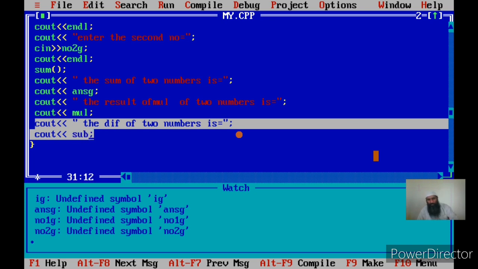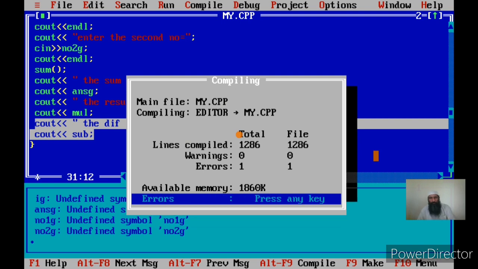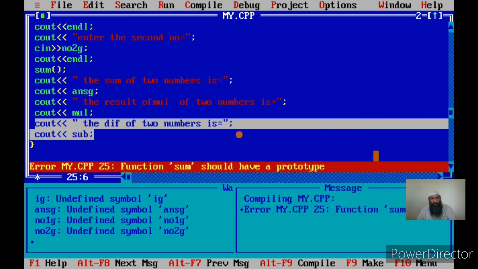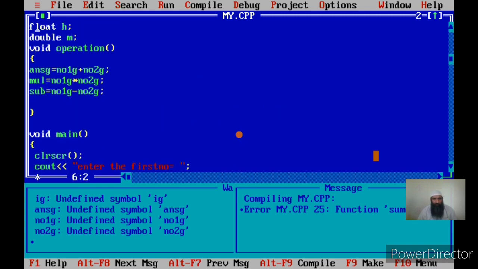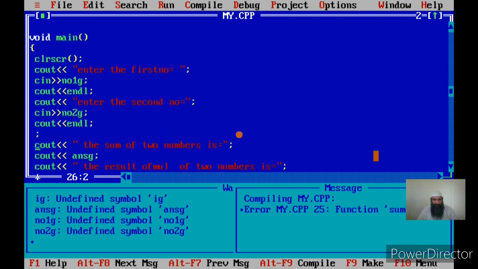Okay, let us now call this function again. Instead of sum, because I changed the name of sum, I'll call this function as now operation function.